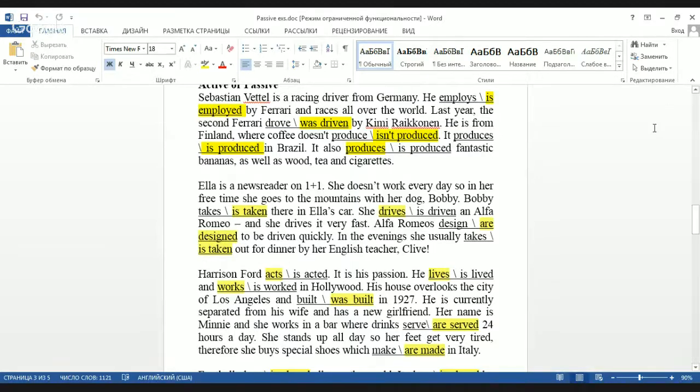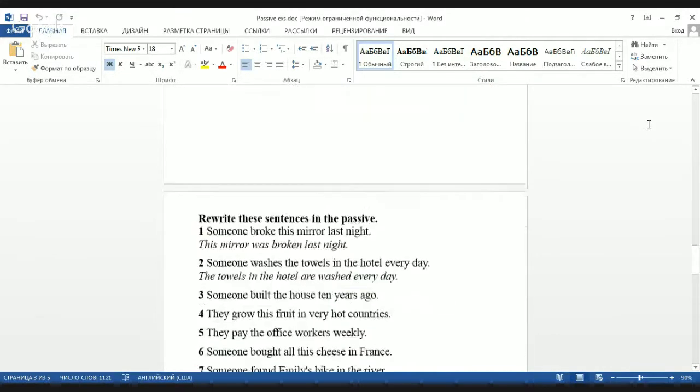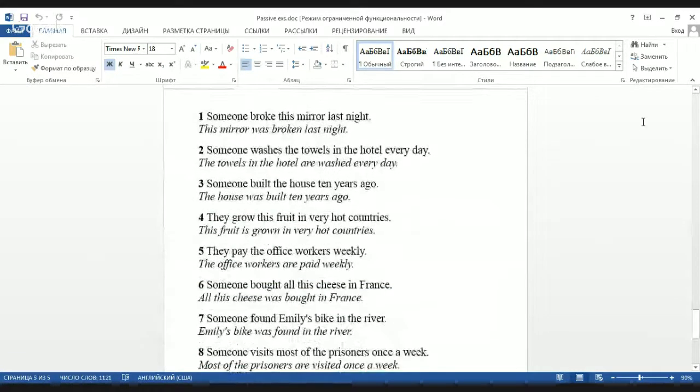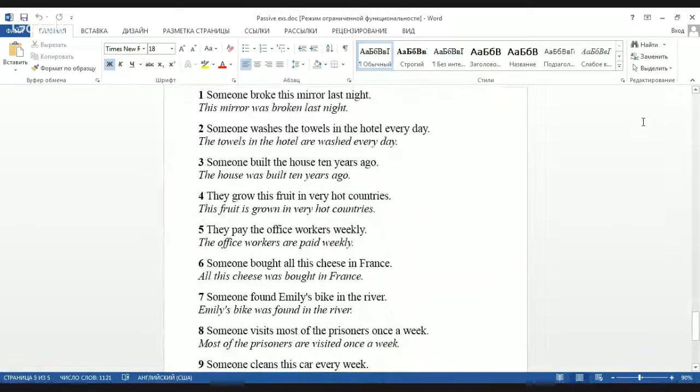Now I think we will do this exercise together. You will be shown some sentences and answers to them as well. I would like to discuss with you how to transform active voice into passive voice, which is something students quite often ask me. I will help you out with that. I will comment, and I hope it will be easy for you.